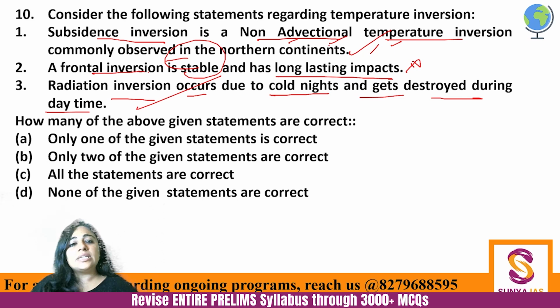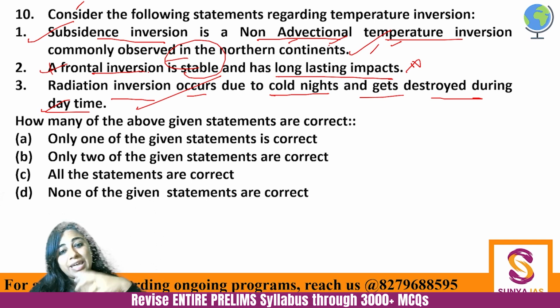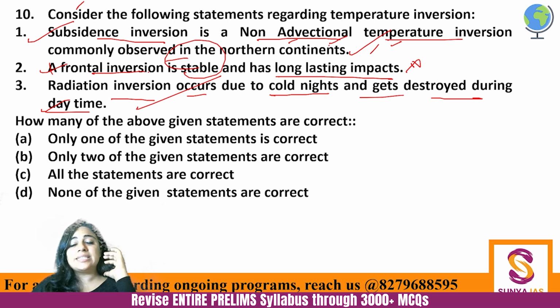Okay, so there are three types of inversion: subsidence, frontal and radiation. Here the second statement is incorrect. Any type of inversion as such is not very long lasting, because regularly the pattern of atmosphere is such that as you go higher up the atmosphere, the temperature will reduce. So here only two of the given statements are correct.